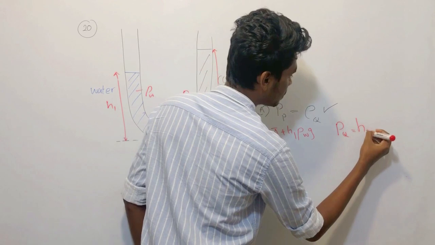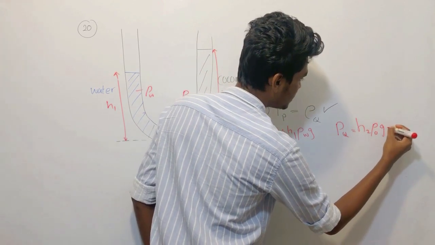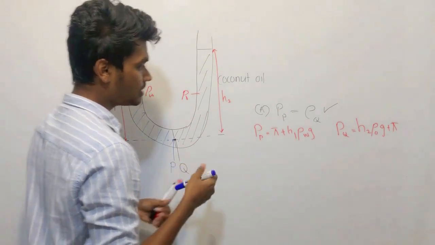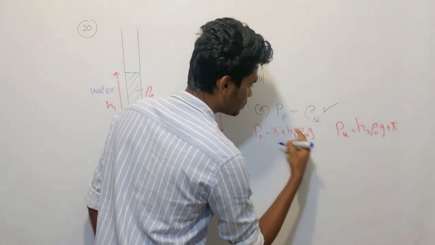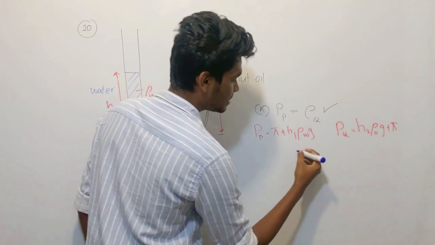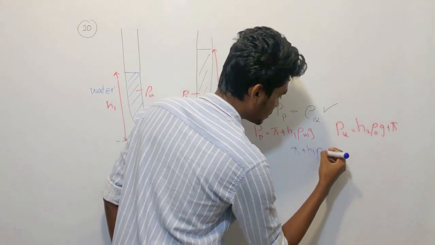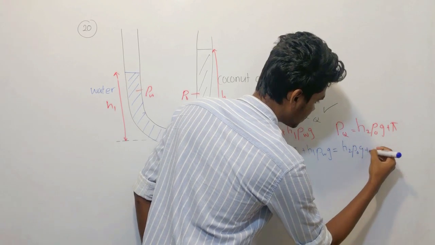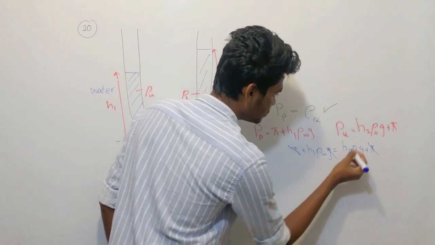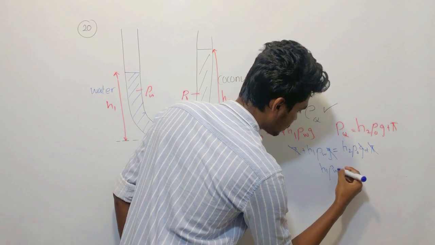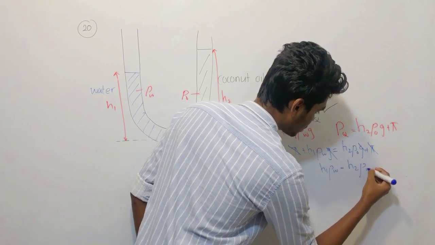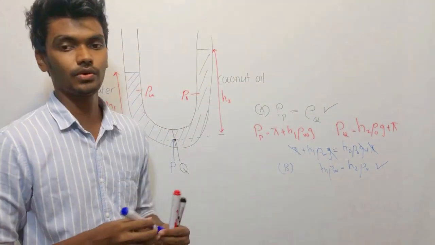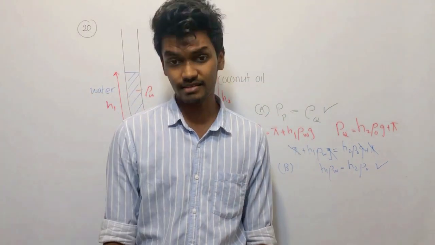H2 rho naught G plus phi ATA, the atmospheric pressure. So when you equate these two, because this is equal, in that case rho W g H1 equals H2 rho naught g plus phi. The phi cancels, the g cancels, so H1 rho W equals H2 rho naught. So the B statement is also correct. Okay, but the thing is the C statement.